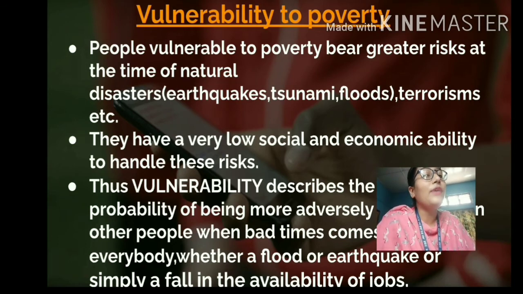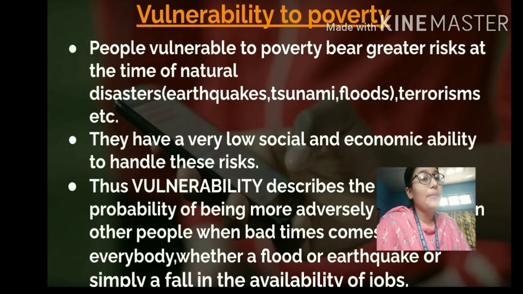He is more vulnerable. His condition is more prone to poverty, because if a flood takes place, his habitation will be destroyed, isn't it? So his chances of remaining poor or becoming poor in the upcoming future are quite higher as compared to the poor person living in the plain area.